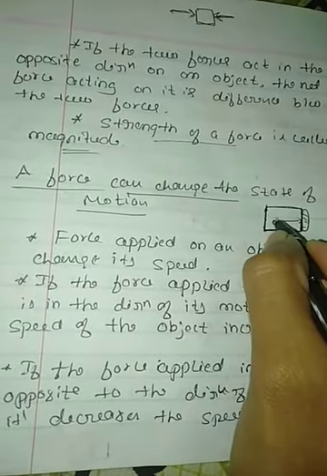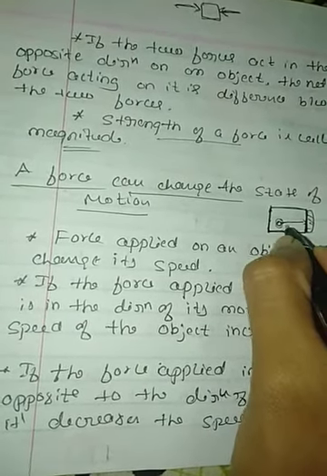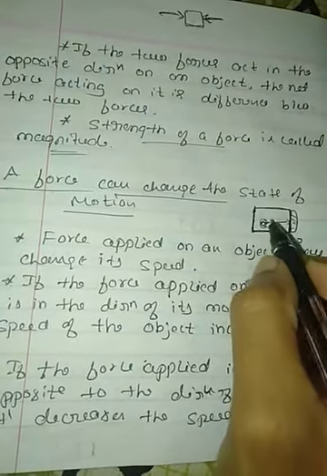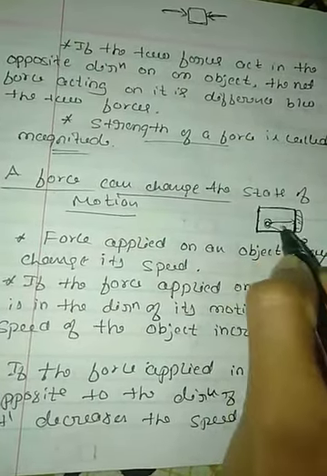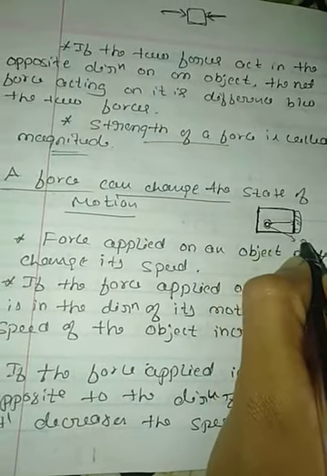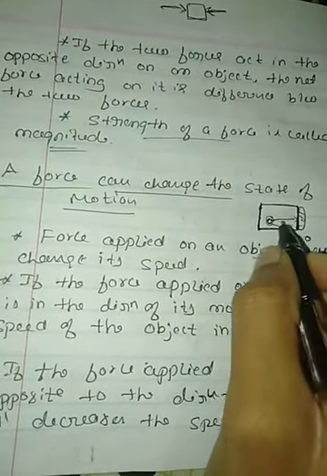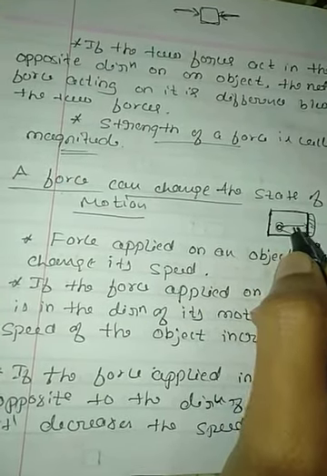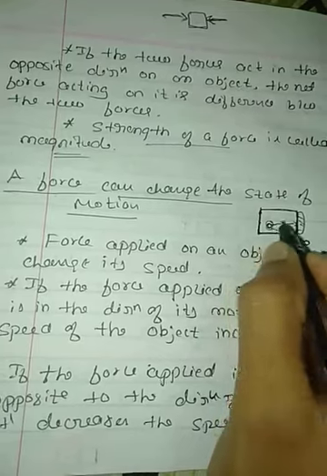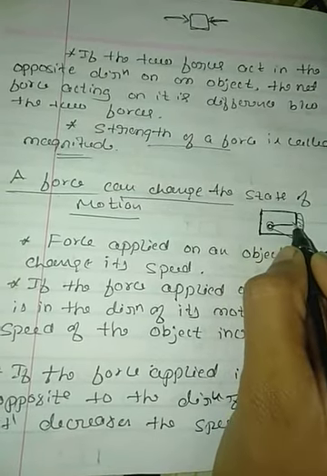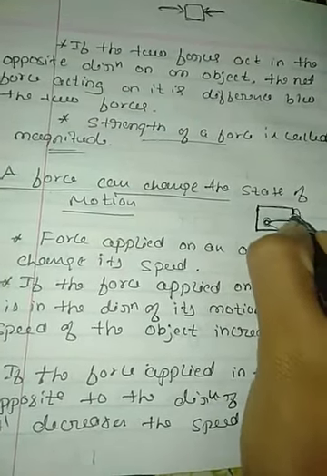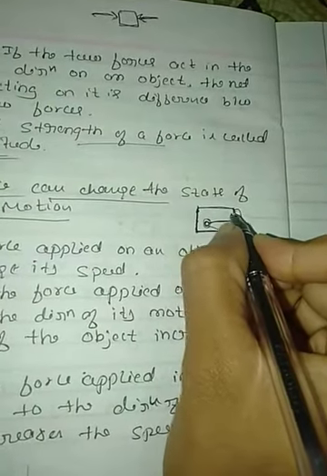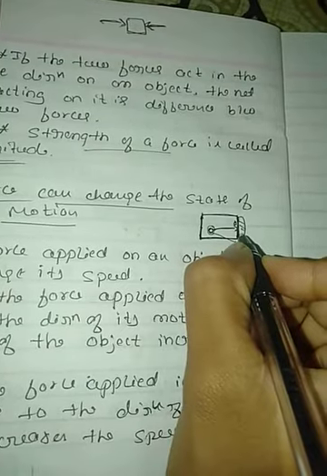Before applying the force on this ball, the speed of the ball is 0. Remember that. When the player kicks the ball, that means kicking means here the player is applying the force on this ball, the ball will move towards the goal. So here the goalkeeper will try to stop this ball.